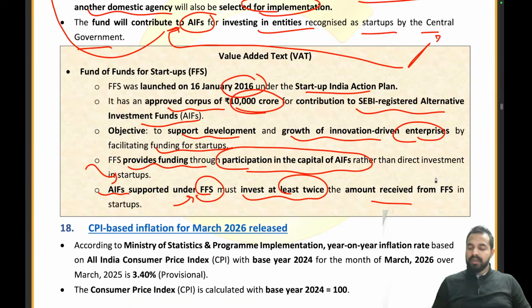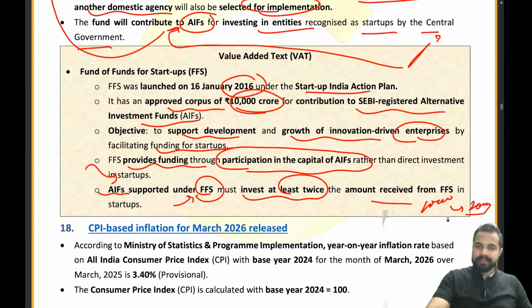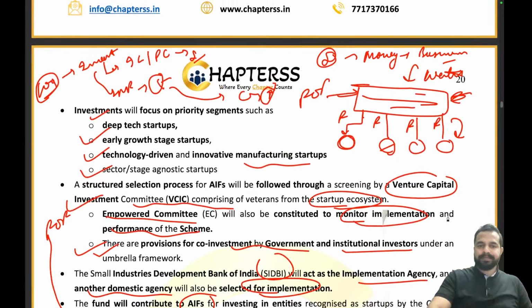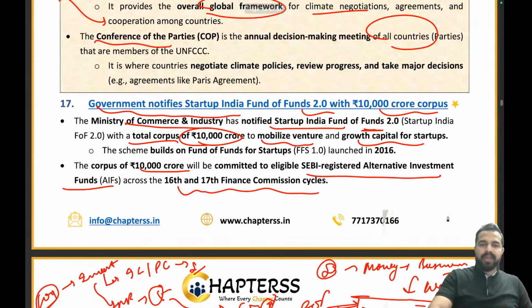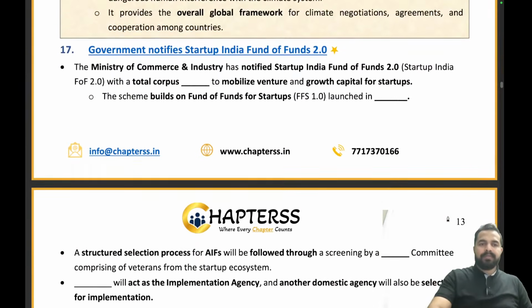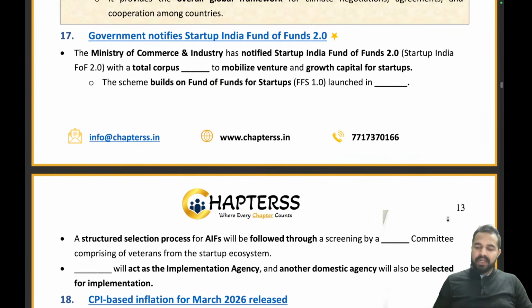Let's take an example: if they have got 1,000 crore from them, then they have to invest at least 2,000 crore. Getting the point? That's how it is going to work. Clear? Now let's try to answer this question. The Ministry of Commerce and Industry has notified Startup India Fund of Funds with the total corpus. What is the total corpus? 10,000 crore. Absolutely right.